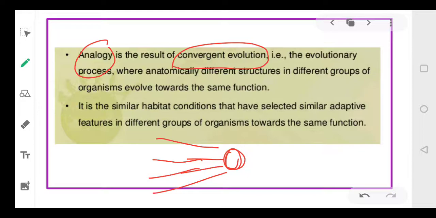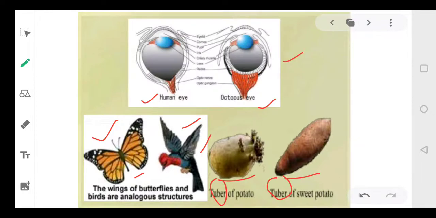Homology provides us evidence of divergent evolution. Clear, everyone? So in this case, different organisms, when they were living in the same environment, in the same habitat conditions, then similar adaptive features have developed in them, although internally their structure is different.